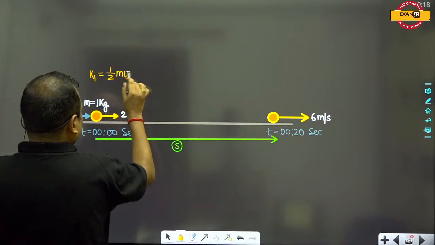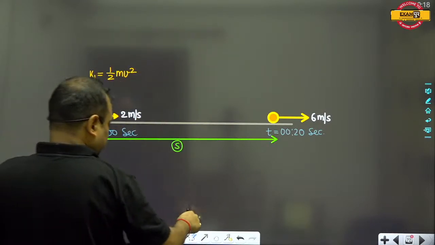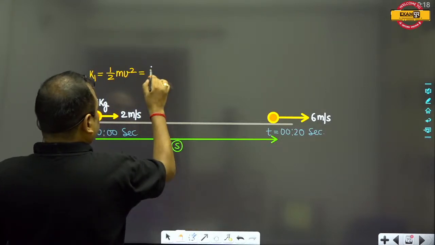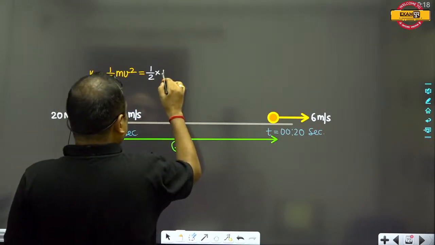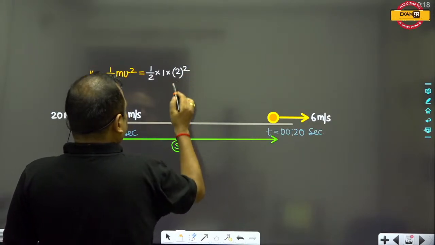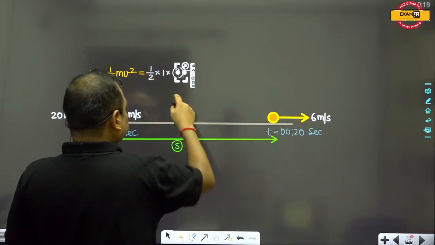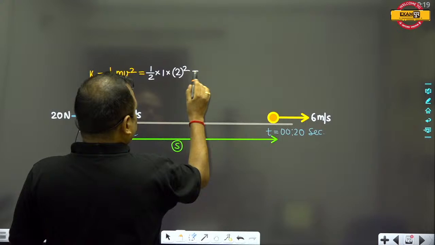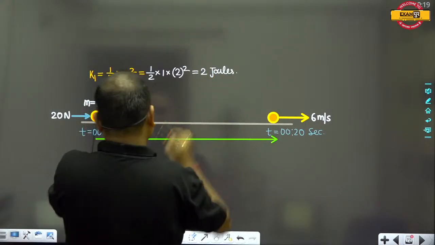Here we can calculate the kinetic energy K1, which will be equal to half mv square. This will be 1 by 2 into m, where m is 1 kilogram, and v is 2, squared, which is equal to 2 joules.